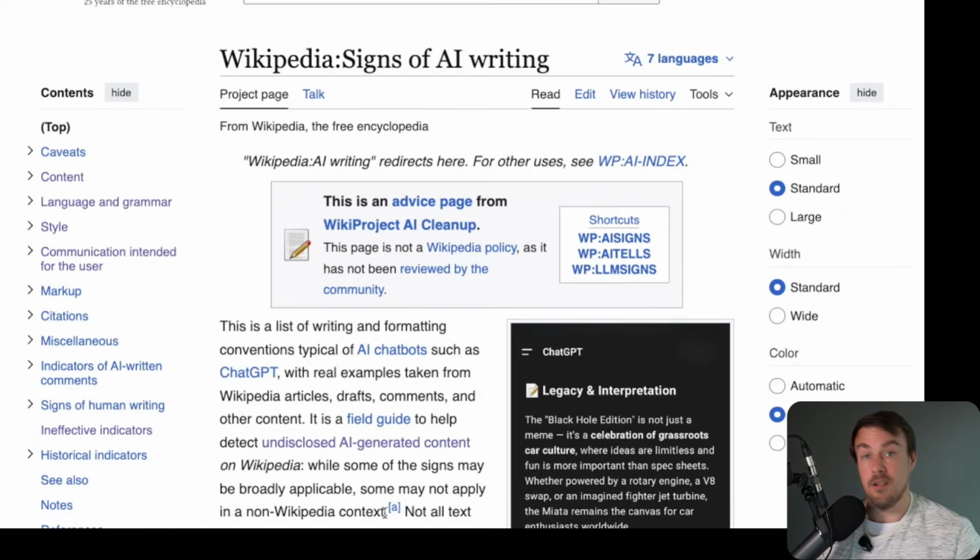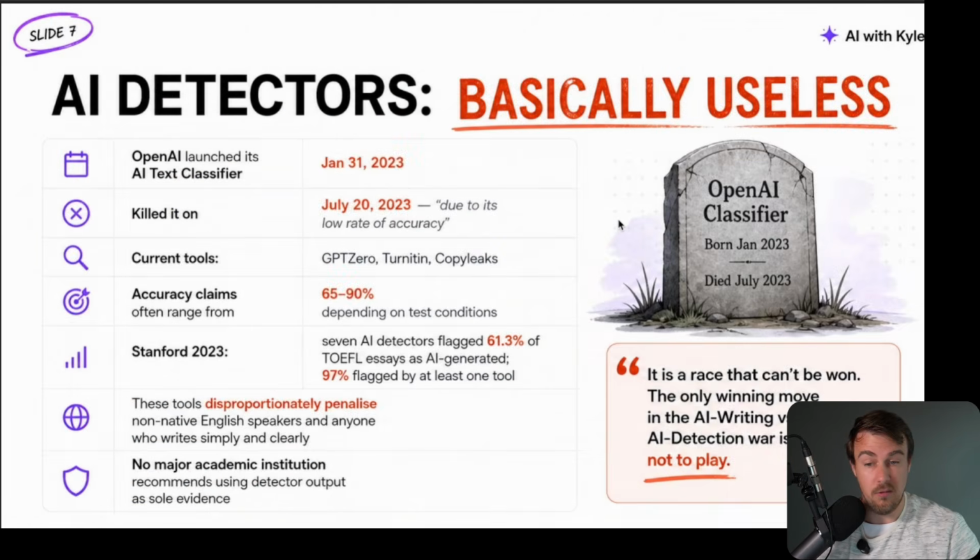So of course, this is going to be the best source for that because it has all of the tells, and this is a living document. So highly, highly recommend this as a resource.